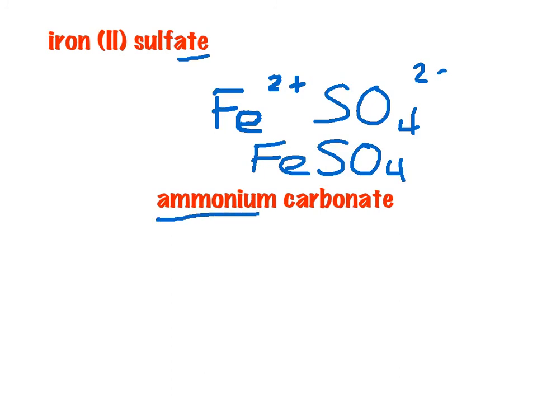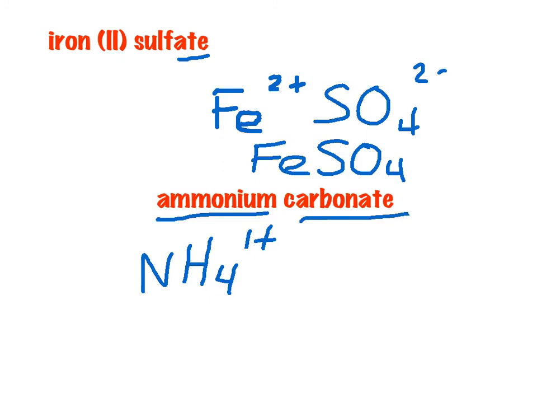The next one, ammonium carbonate. Ammonium is this weird polyatomic ion. It has a positive charge, so it's a cation. There's only a couple polyatomic ions that are cations. Ammonium is the most common one, so again, I would just say memorize this. Know when you see ammonium, oh, it's a polyatomic ion, I got to look at my table and I'll find it there, and it's a positive one. So it's actually NH4 with a 1+ charge.